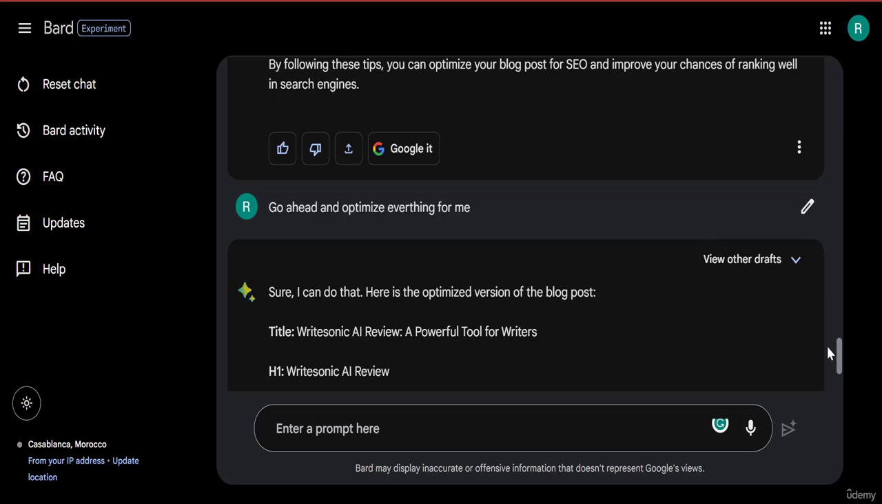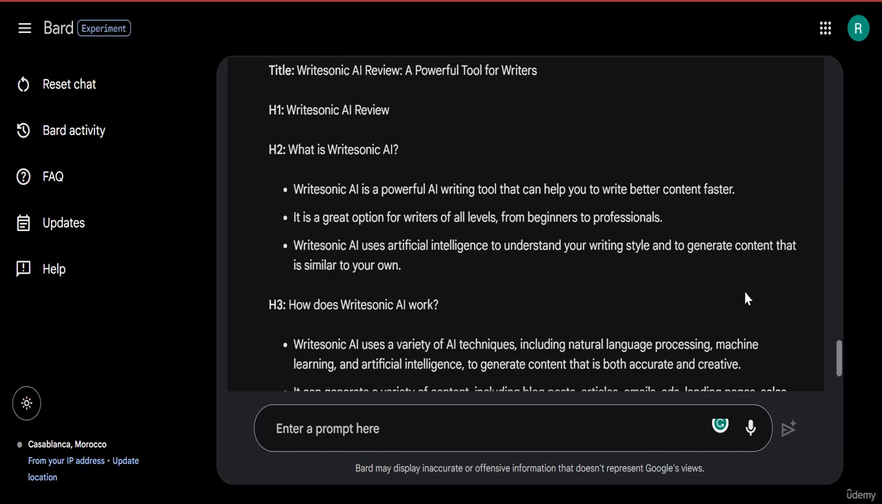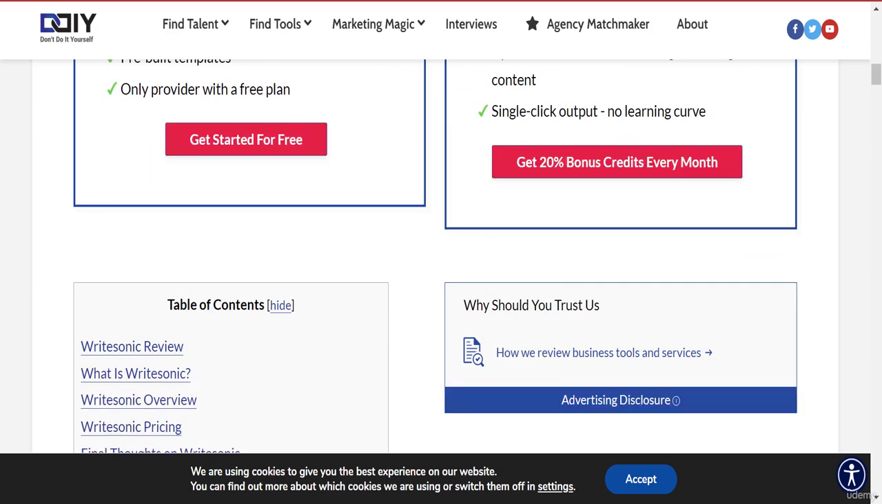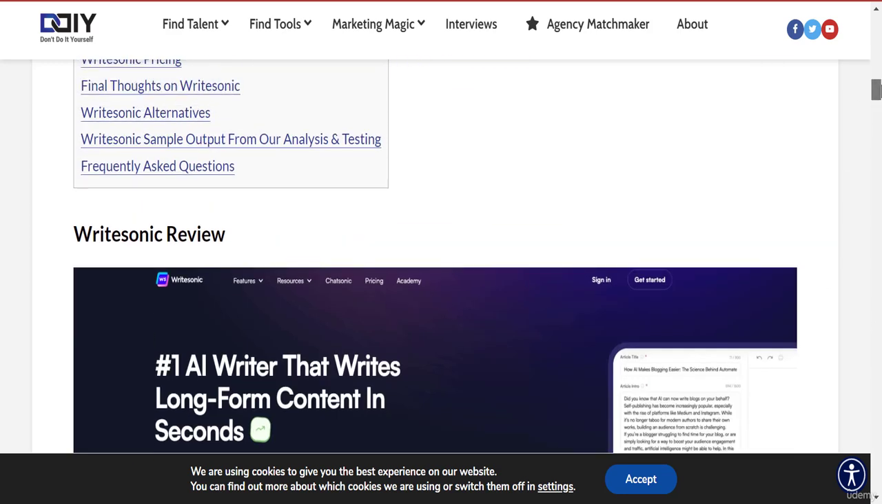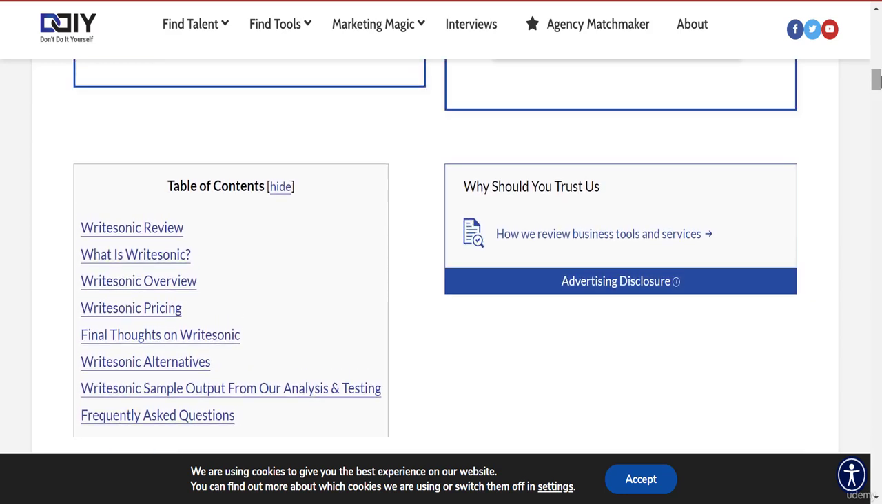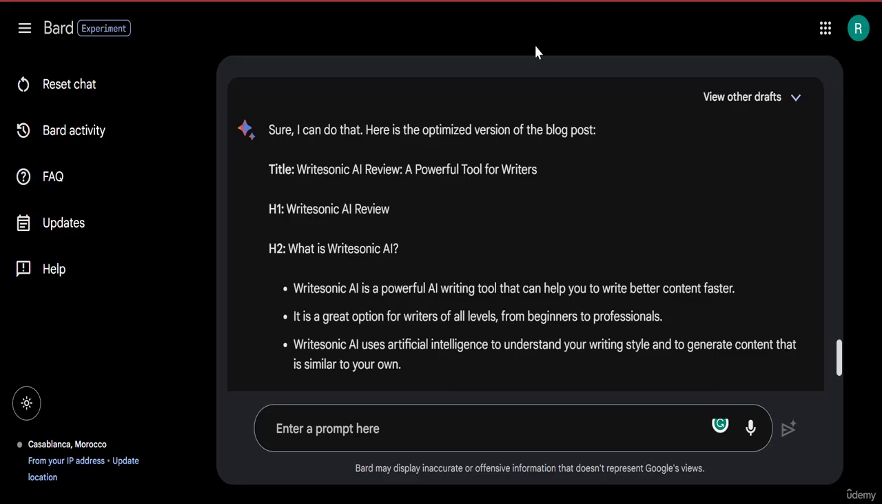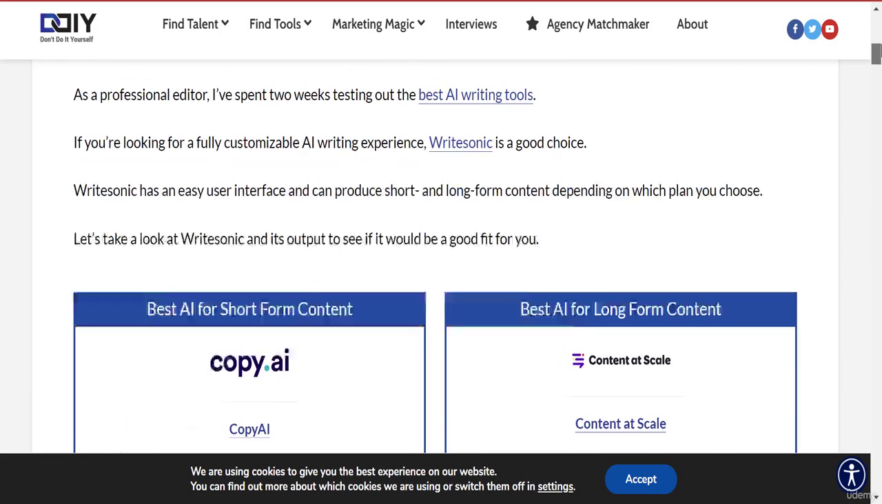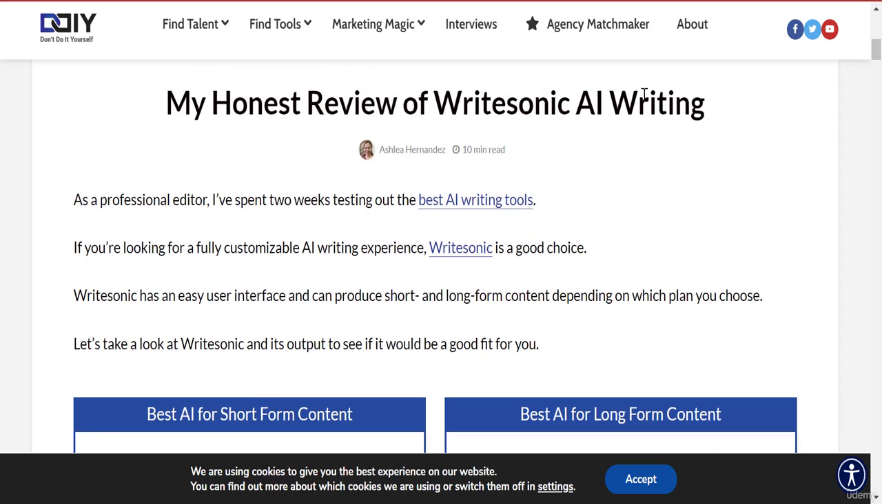Note the power words. If I scroll down, it tells me that the H1 tag should be Rightsonic AI review. Over here, if I scroll down, I'm just going to see the table of contents, because that's usually where all the headings are. So Rightsonic review, that's the first headline. Now here it's telling me Rightsonic AI instead of just Rightsonic. This is really smart because over here, the title is Rightsonic AI.